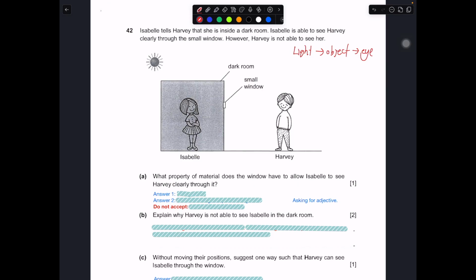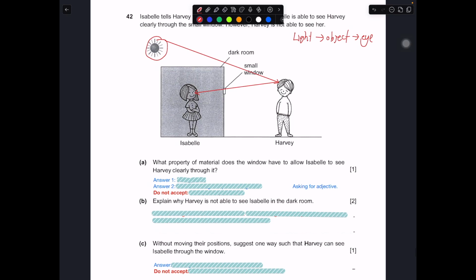Let's take a look at this. Where is the light source? The light source is probably from here, from the sun. The light hits Harvey, maybe on his head, and then gets reflected through the small window into her eyes. That's why she's able to see Harvey, because there's light hitting Harvey and getting reflected into her eyes.